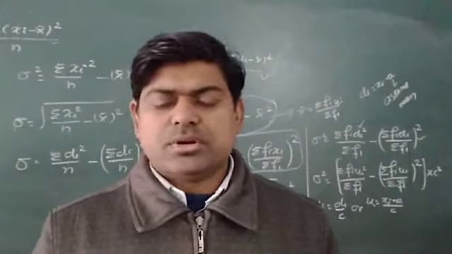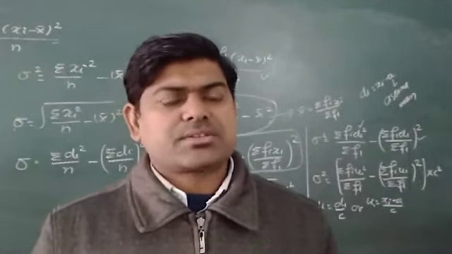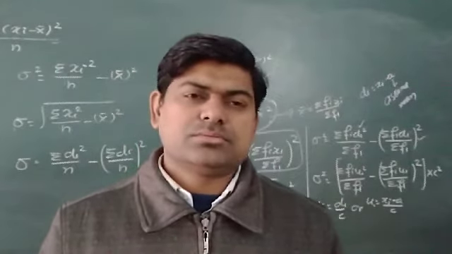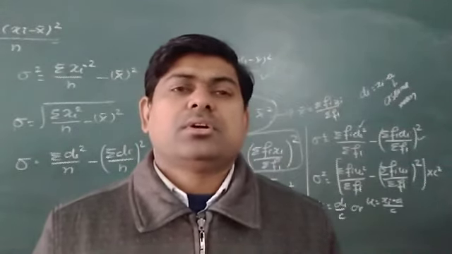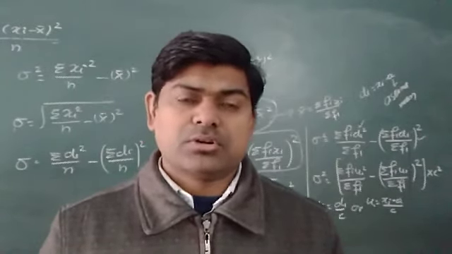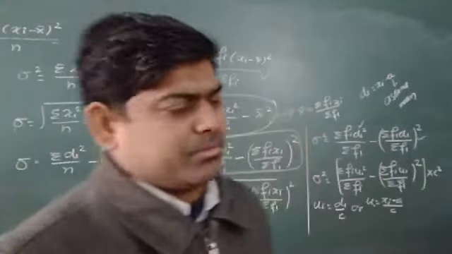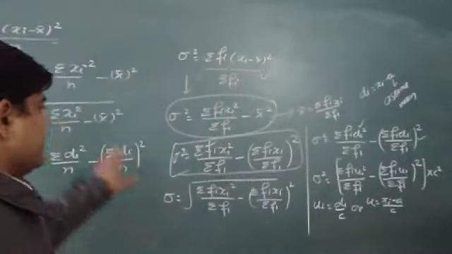Now I'm repeating myself. Till now whatever I have discussed, I discussed about simple observations and grouped data. In the same way, if our observations are given in class interval form, I may use any one of them.